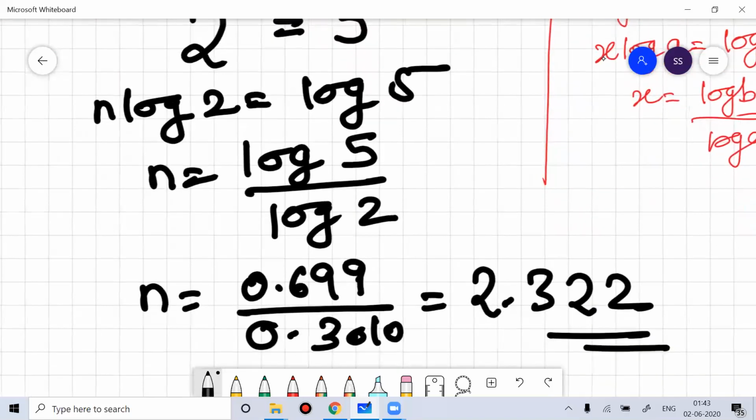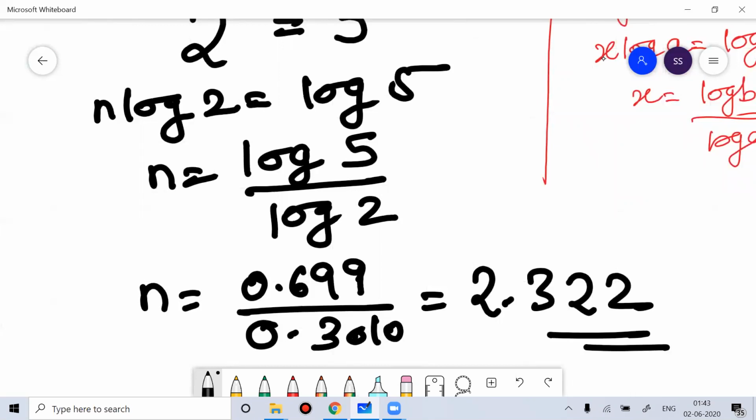So I'm giving you the reason why you should study logarithm. Logarithm is the inverse function of exponential, where we study log to determine the value of an unknown if that unknown is in the power. So that's why we study this chapter called logarithm.